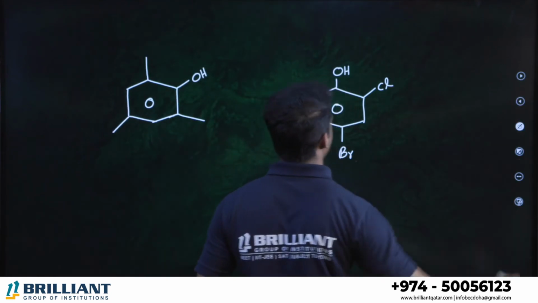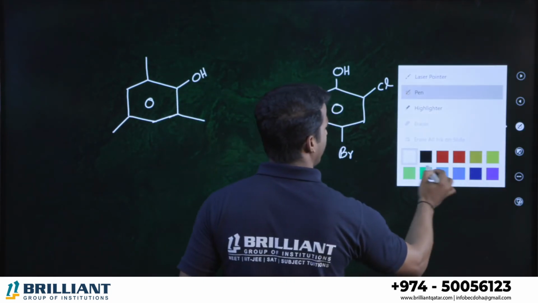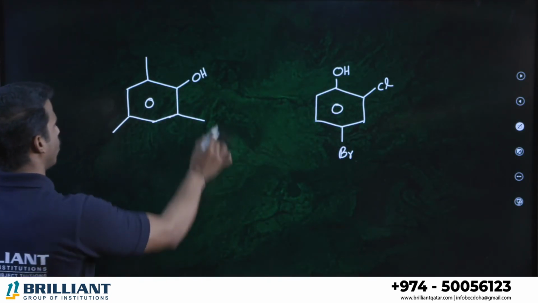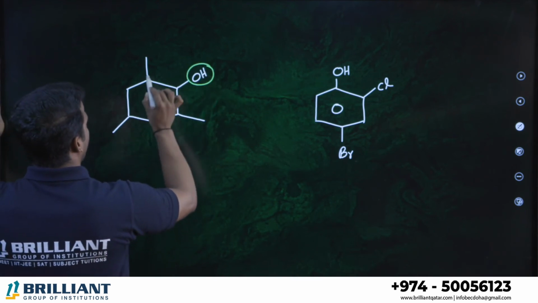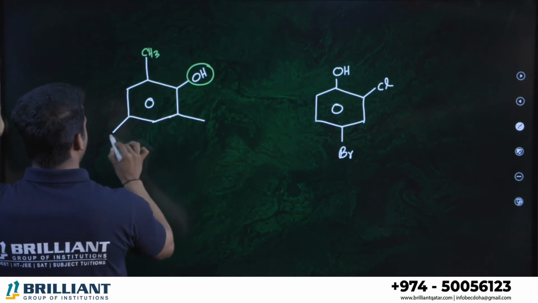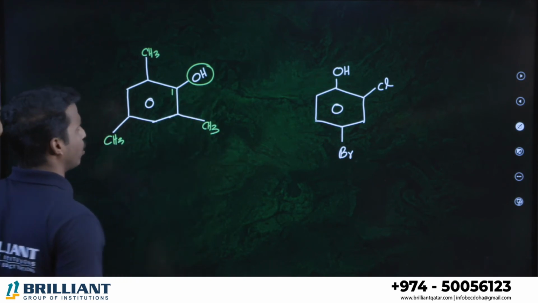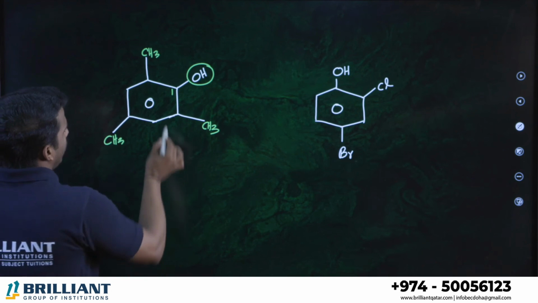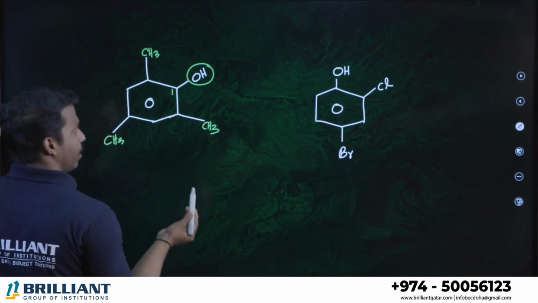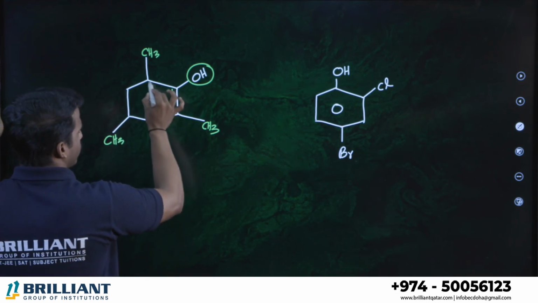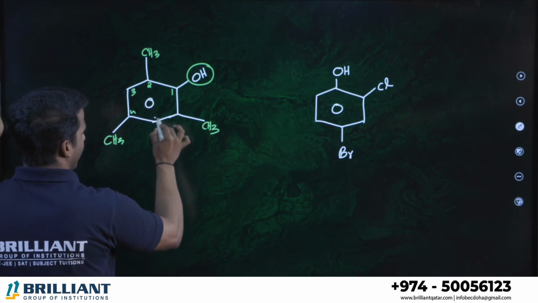Easy one. Next one. What about this compound? You can see that alcohol is there as the major group, number 1. This is CH3, this is CH3. If you go through this side or this side, the positions are similar: 1, 2, 3, 4, 5, 6.